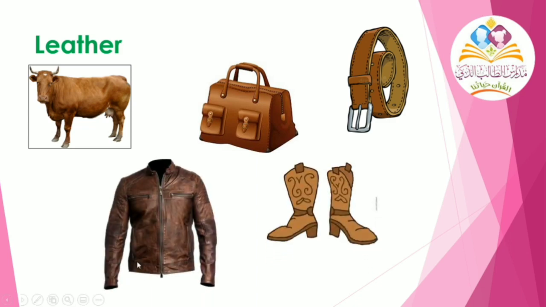Look, we have here a leather jacket, leather bag, belt, and leather shoes. Can you think of something that is made of leather? Write it down.